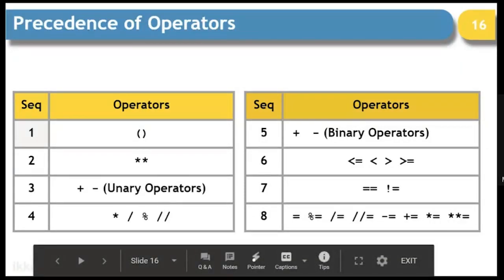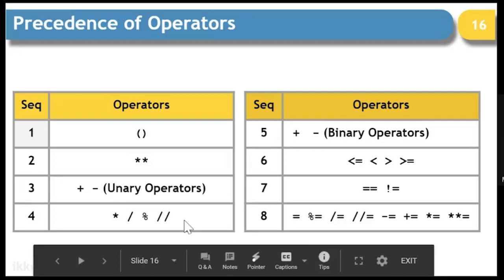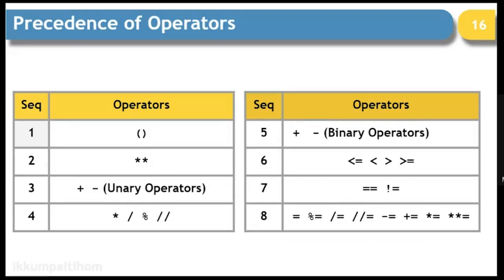And then comes all binary operations, which are star, division, remainder, and floor division. After this, you have plus and minus, then you have less than, less than or equal to, greater than, greater than or equal to, and the seventh preference is given to the equal to operator and not equal to operator.